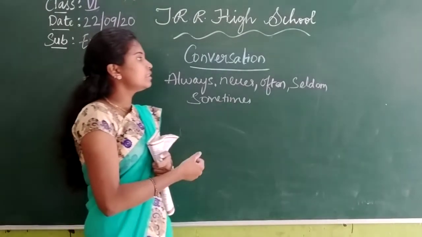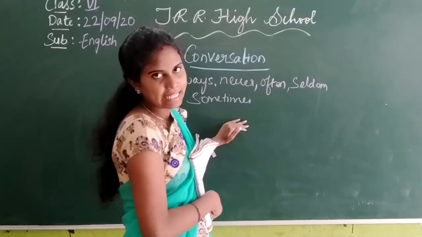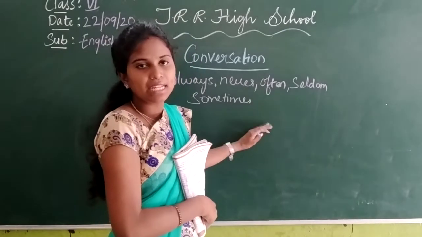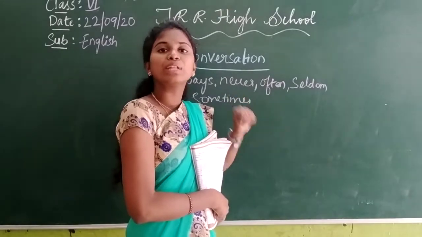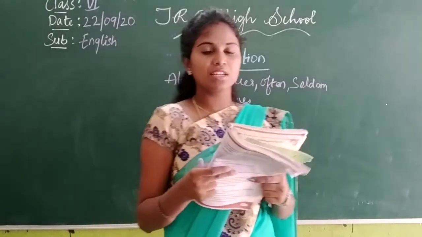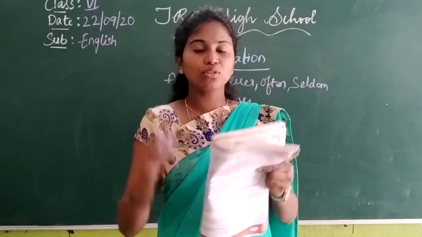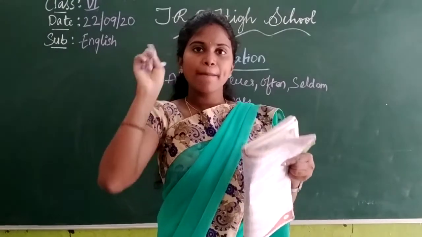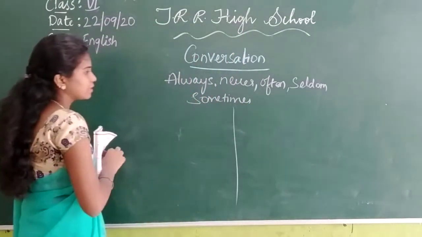We have to fill the blanks with these words only. They have given them in our question. These words are adverbs of frequency. Please see the conversation, students. Murthy is saying. There are two friends, Murthy and Krishna. Don't get confused.